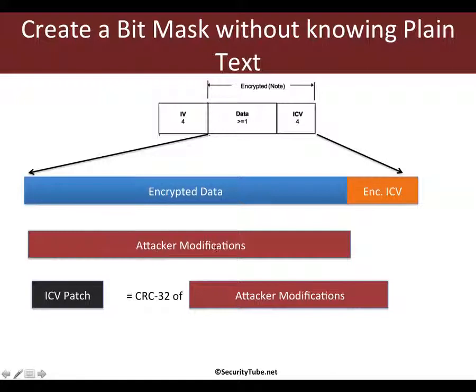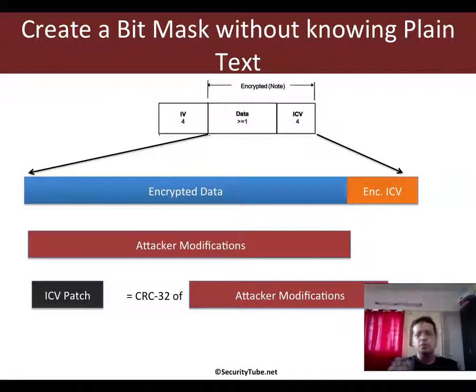So attacker modifications is just a bit mask which I have created, and what I'm going to do next is run the CRC32 algorithm, which is exactly what is used to calculate the ICV, on this bit mask. And what I get as output is basically an ICV value, which we will see in the next slide will act as a patch for the original ICV.